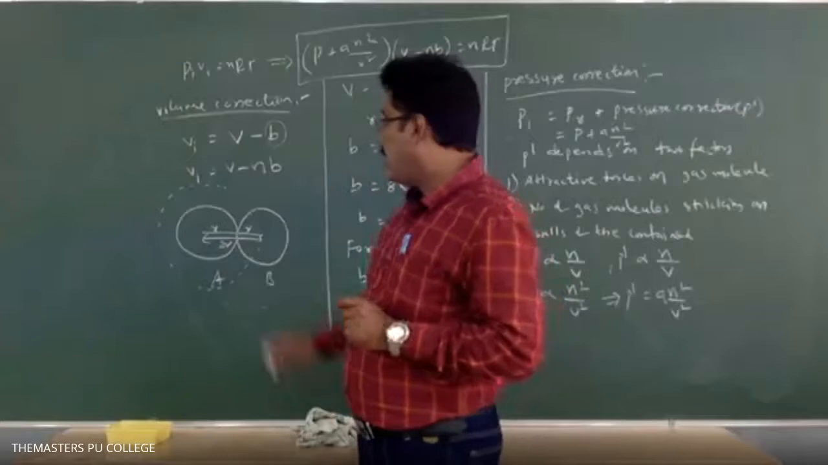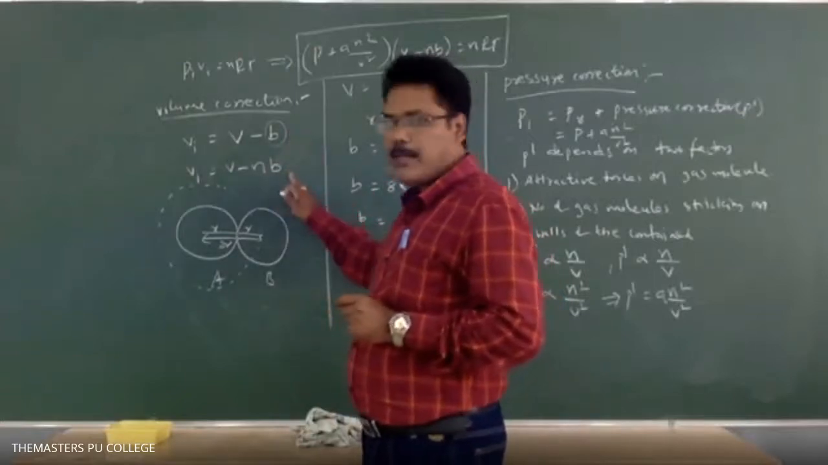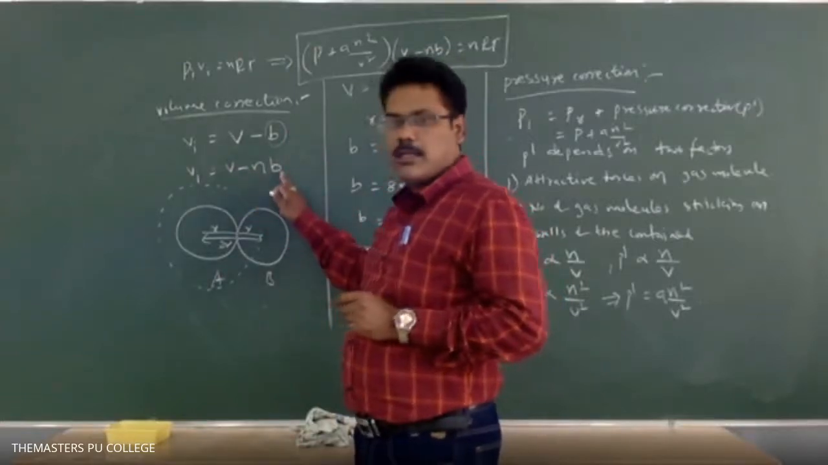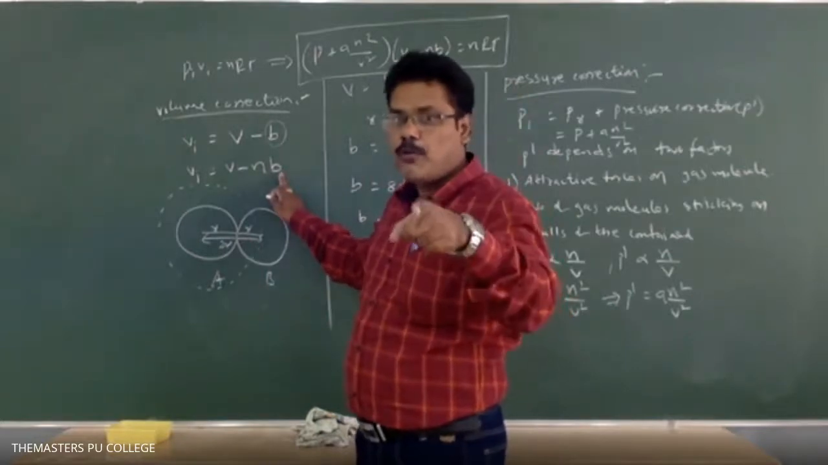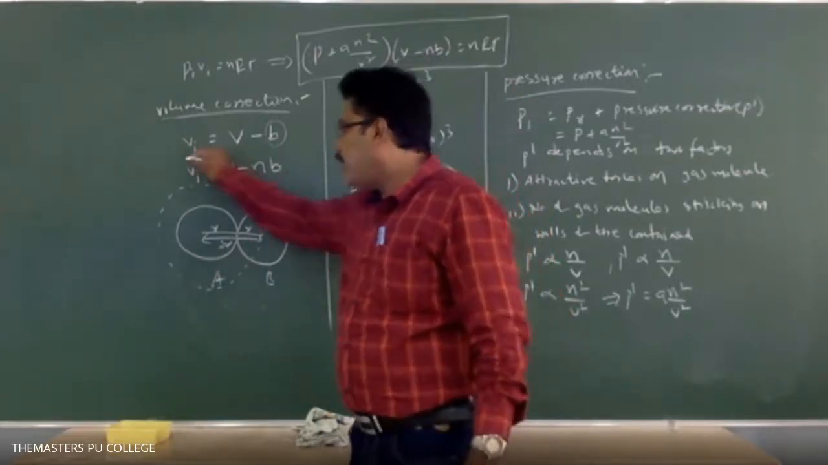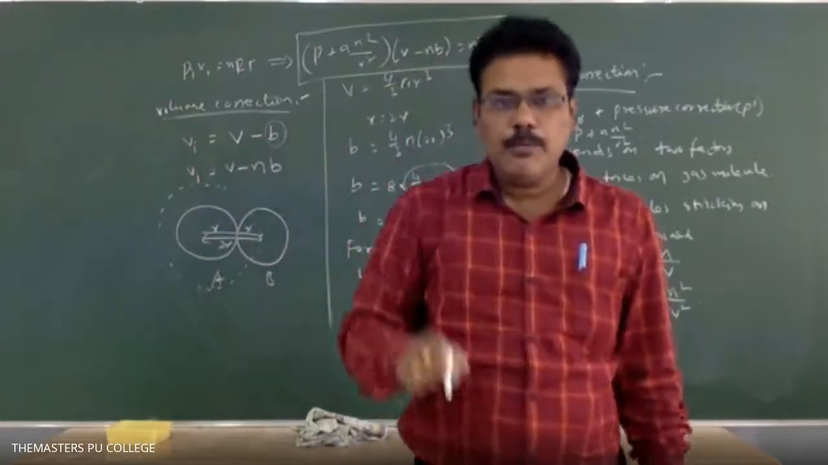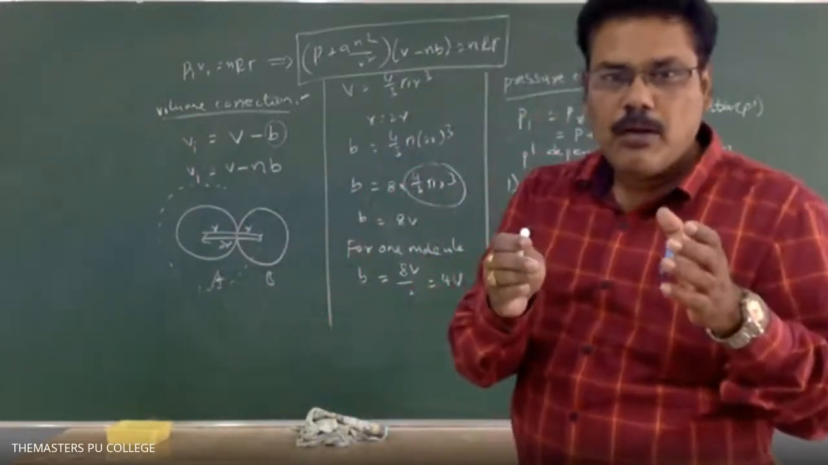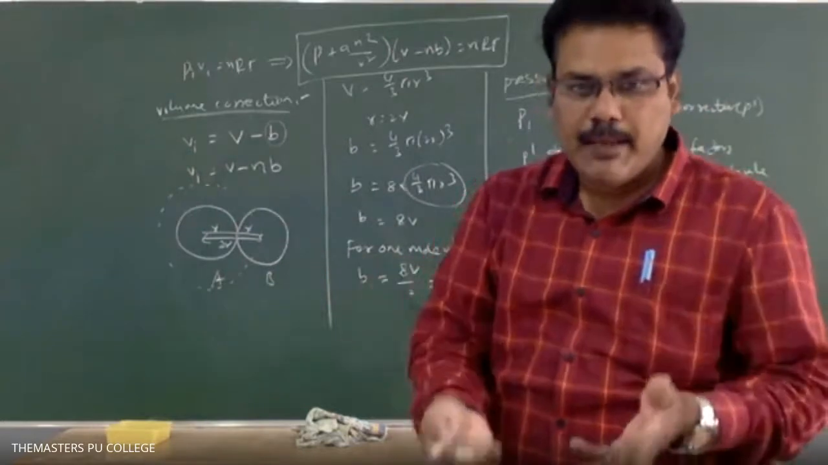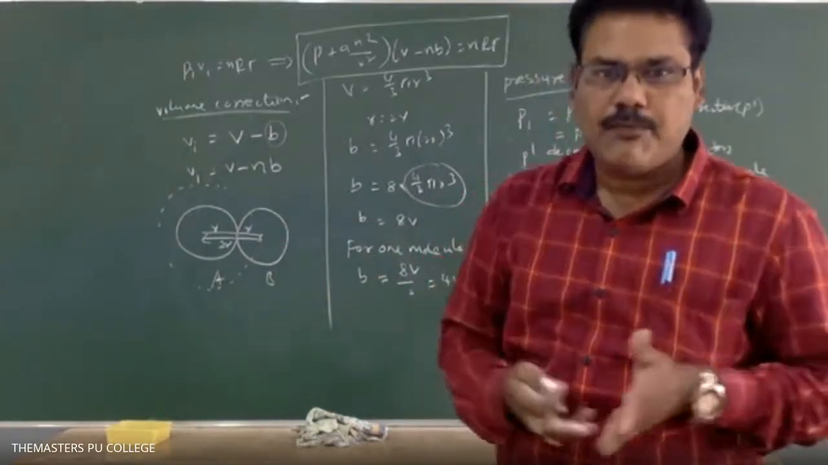So this is the total volume minus v. Here v is the volume occupied by the gas molecule for 1 mole of gas. If n moles of gas, it will be nb. So the total volume minus the volume occupied by n moles of gas, that is V minus nb, then you will get the free volume. Free volume means the volume available to move freely for the gas molecules.